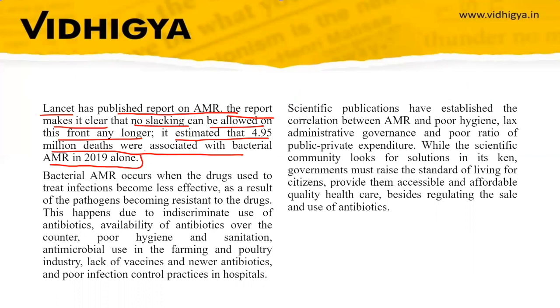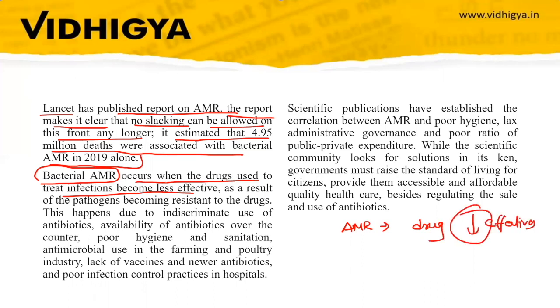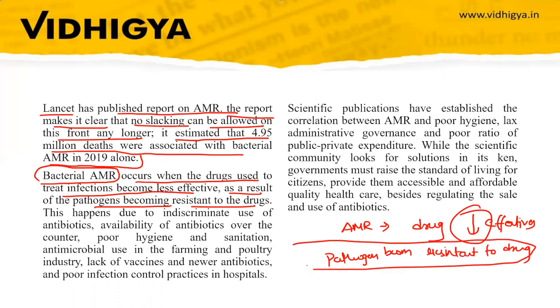So what is bacterial antimicrobial resistance? It occurs when the drugs used to treat infections become less effective. Their effectiveness decreases as a result of the pathogens becoming resistant, because the pathogens causing disease become resistant to the drug. That is why it develops antimicrobial resistance.